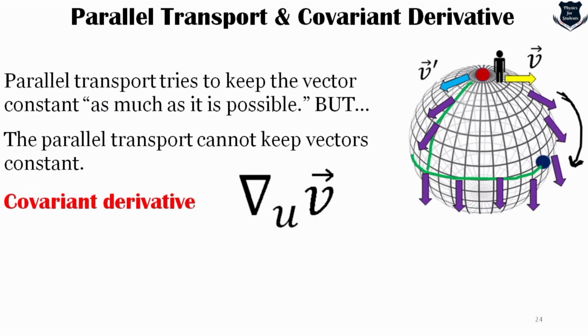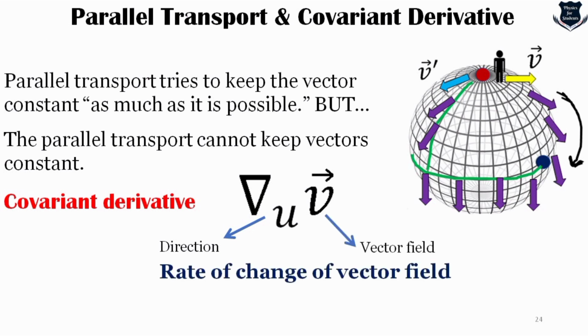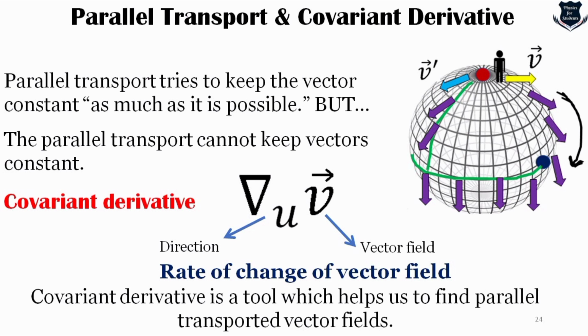I'm not going into this. The covariant derivative, just to tell you, looks like this: this nabla sign with U denotes the direction, and V is the vector field. What it does is show the rate of change of a vector field. So the covariant derivative is a correction tool which helps us to find parallel transported vector fields.